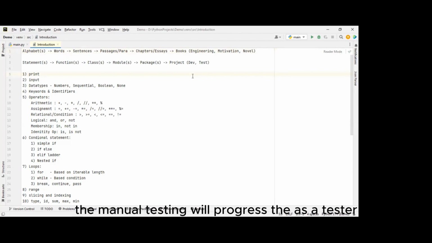As a tester, based on the test cases, we execute step by step. If it is not working properly, then we can show the error messages to them. That's all about manual testing. Still, it's a big concept. I would have to explain it separately in case you would like to learn about manual testing.